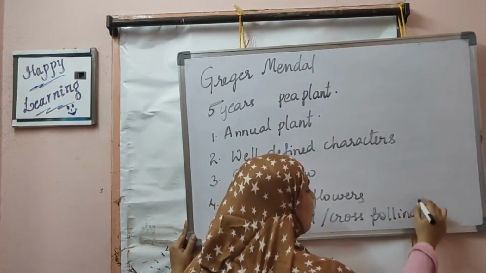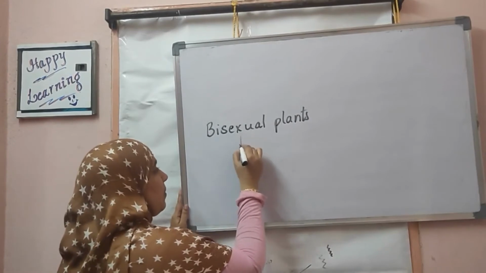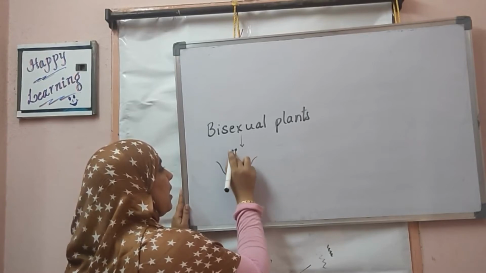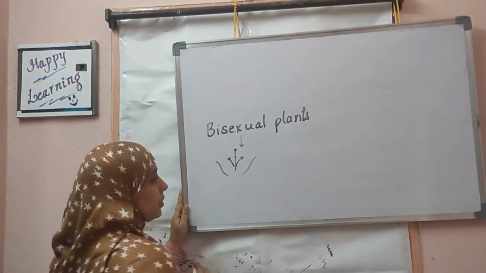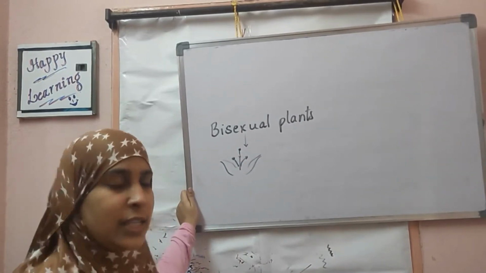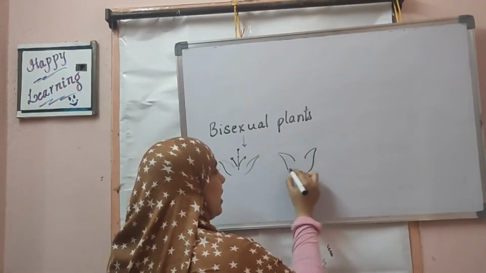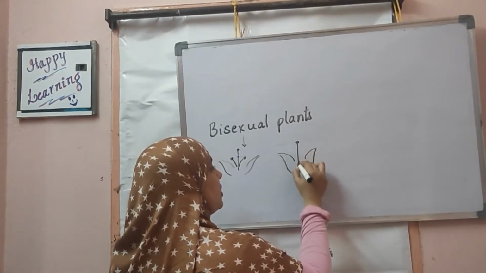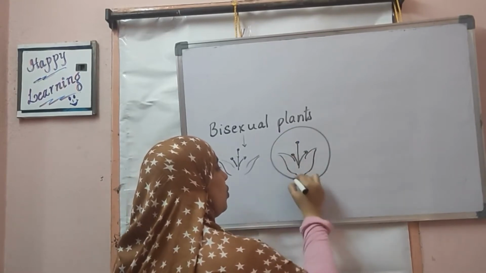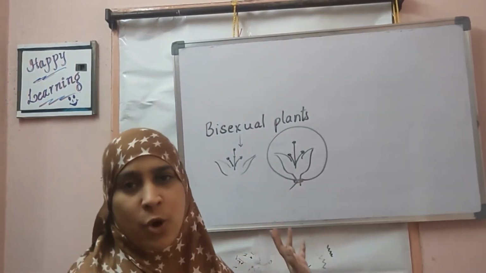It can be either self-pollinated or cross-pollinated. Bisexual plants are the flowers which have both the female part as well as the male part. So how Mendel conducted experiments is, if he wanted to perform self-pollination, he selected a flower having both male and female parts, and he tied a cover so that no other flowers pollinate it.